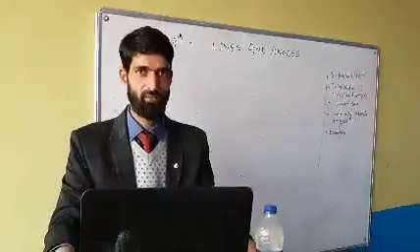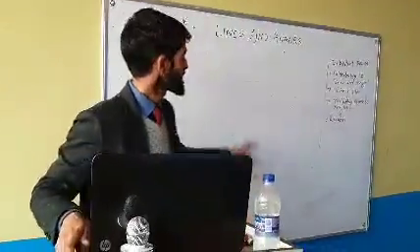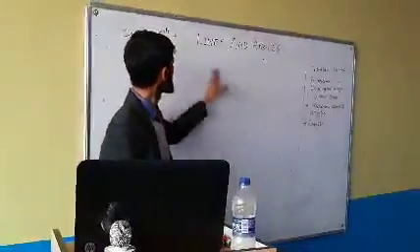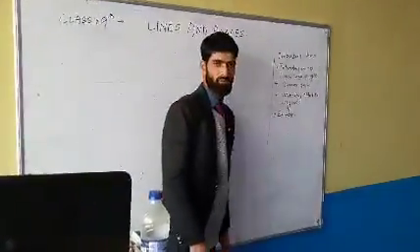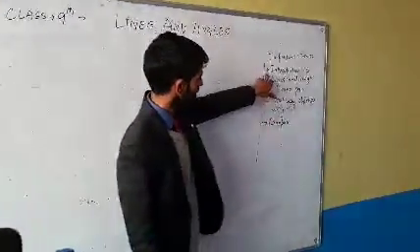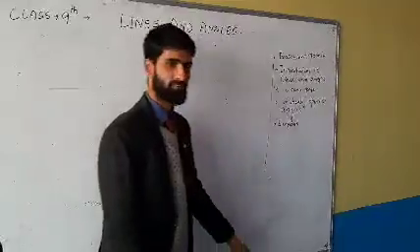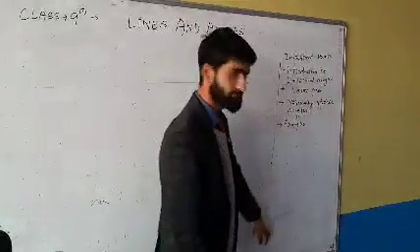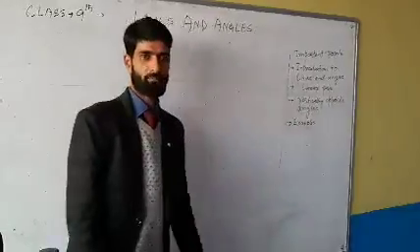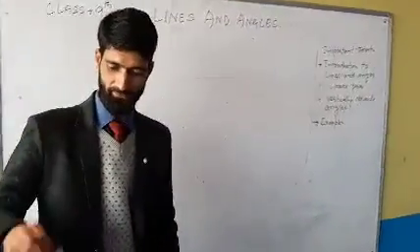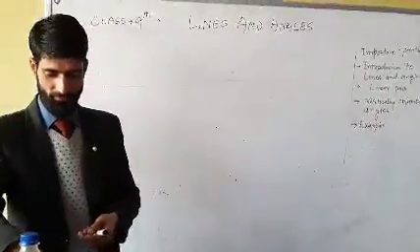This is Zaid sir, mathematics, and today we will discuss lines and angles for class 9th. I have listed important points which we will discuss. First of all, introduction to lines and angles. Then, what's a linear pair axiom? How are vertically opposite angles equal? And then we will discuss a few examples with you people. So let us start. I am starting this topic.